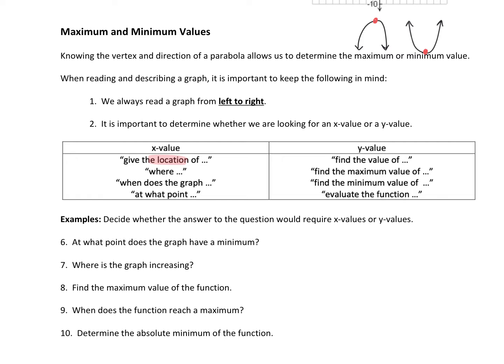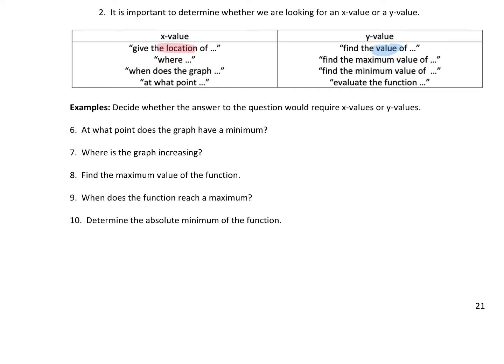The y value is about actually finding the thing. It's actually telling me what the maximum or minimum is. So find the value of, find the maximum value of, find the minimum value of, or evaluate. So this is all about the value, or actually telling me what the thing actually is, like what the number actually is.